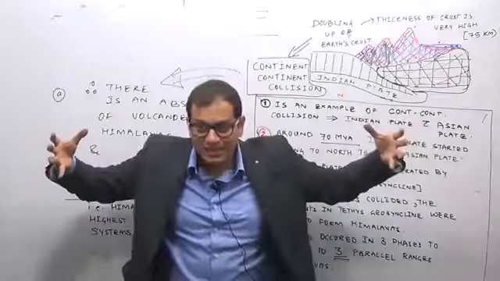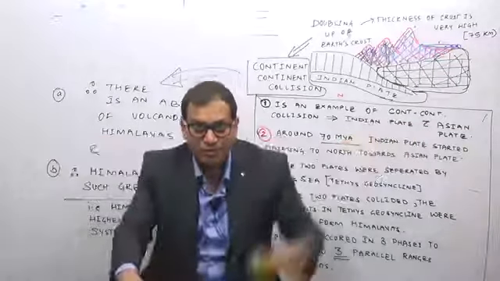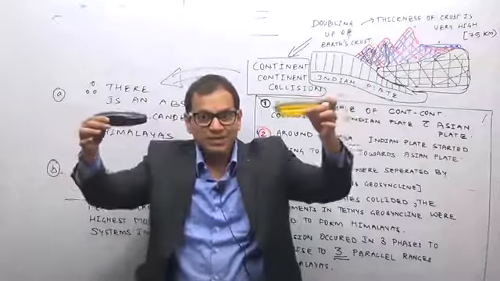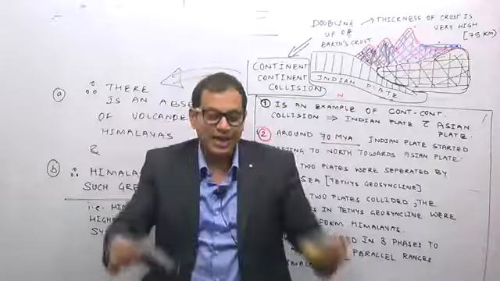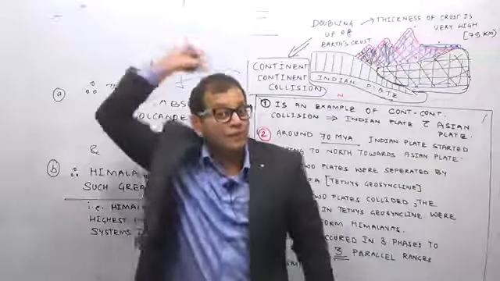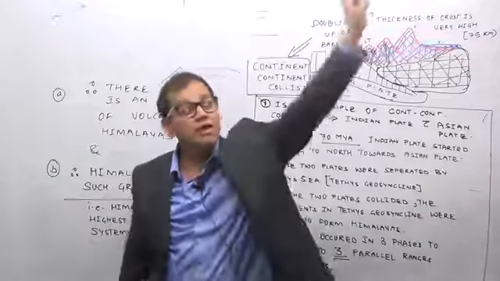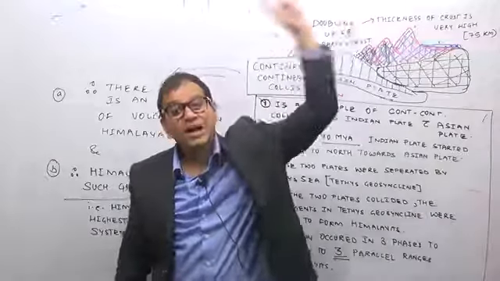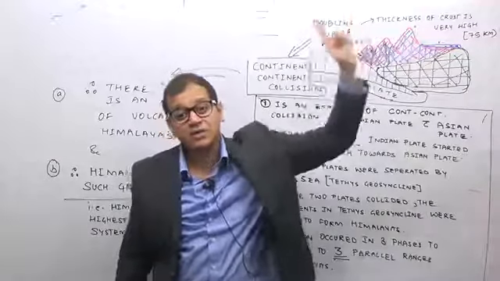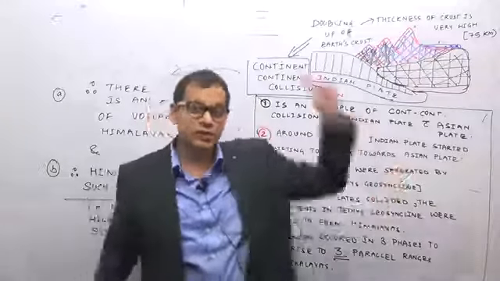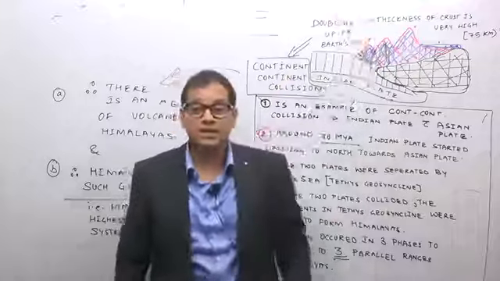Because as the Indian plate was coming towards the Eurasian plate, the sediments of the Tethys Sea got folded, and when the Tethys Sea got folded, we had volcanic eruption. So there is evidence of volcanic eruption in the Kargil and Dras region of the Himalayas, but that was many years ago. As of today, the Himalayas do not have any volcanoes. Not extinct volcanoes, neither dormant volcanoes. Evidences are there in the Kargil and Dras region.